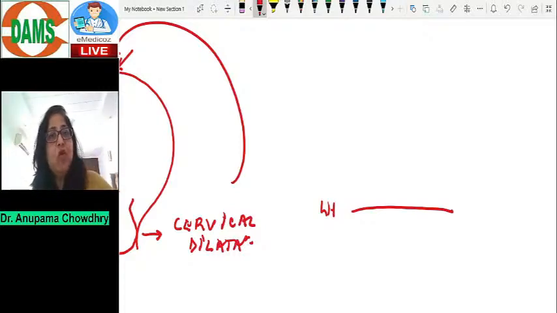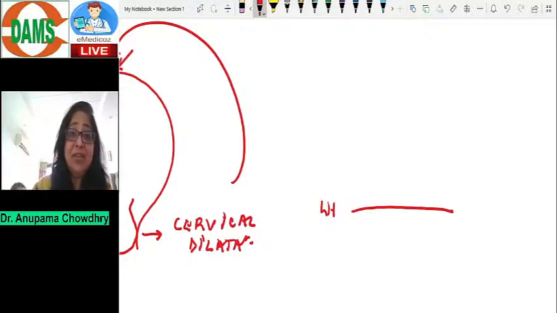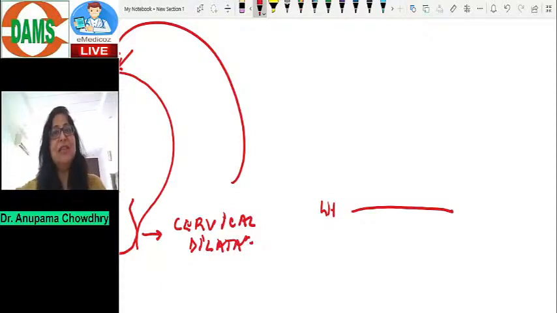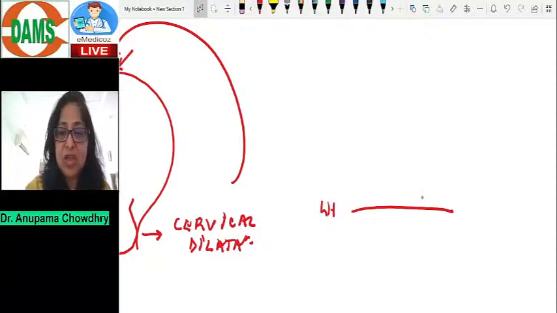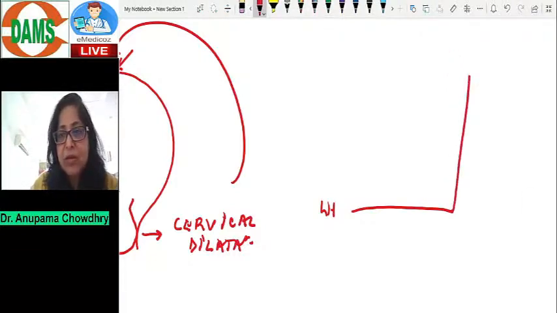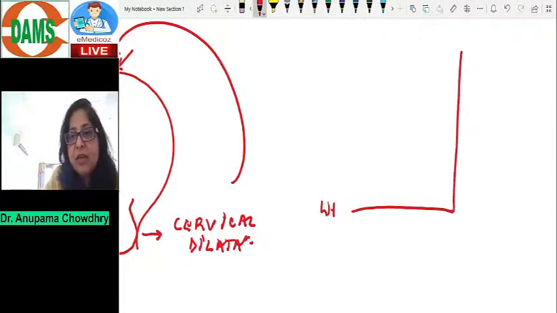But just before ovulation, this negative feedback of estrogen switches and becomes positive feedback. So estrogen now increases LH, which increases estrogen, which in turn increases LH. Just before ovulation, there is a sharp increase in the LH secretion, and this sharp increase in the LH secretion is known as the LH surge.